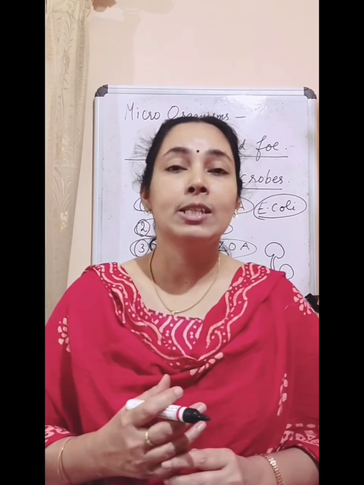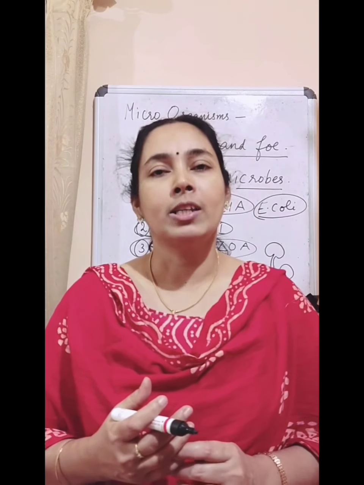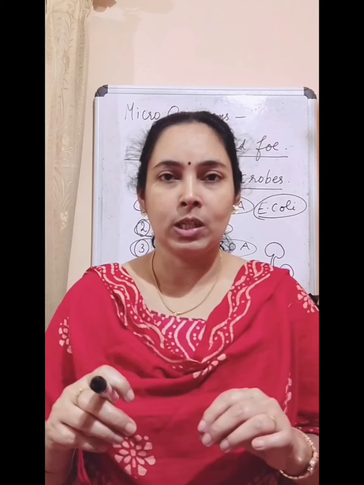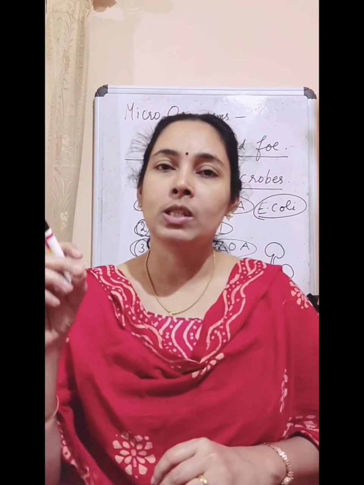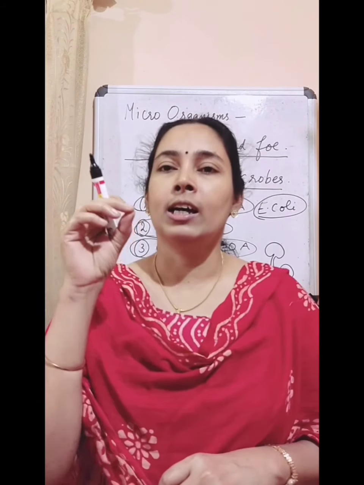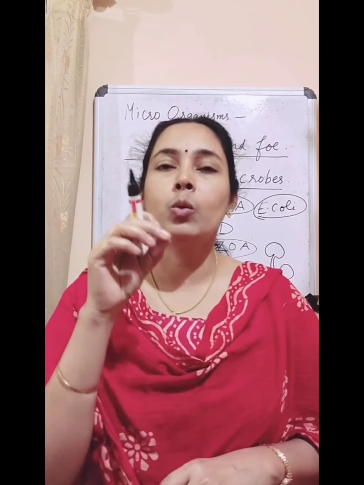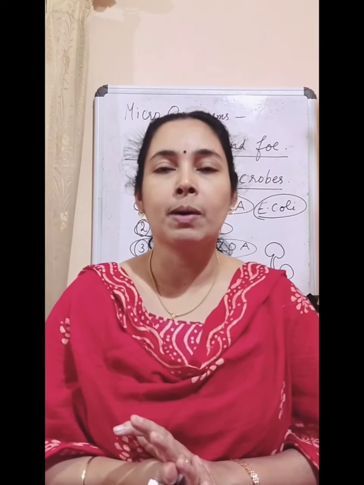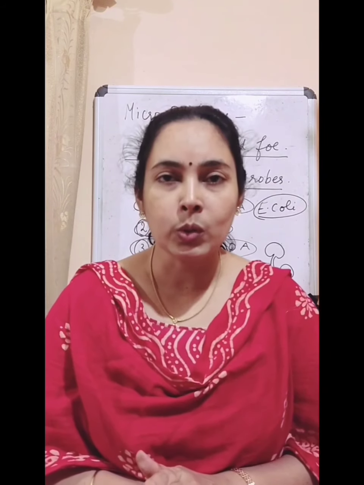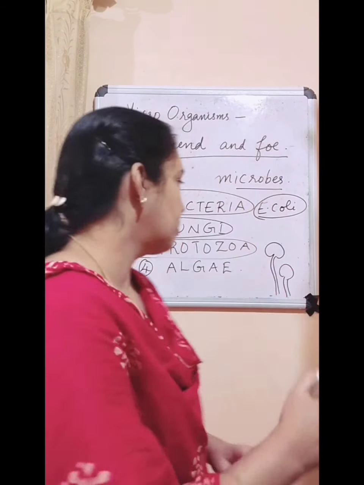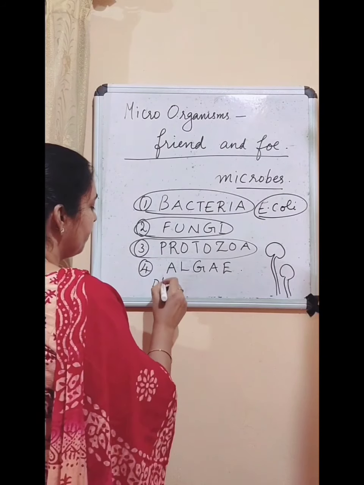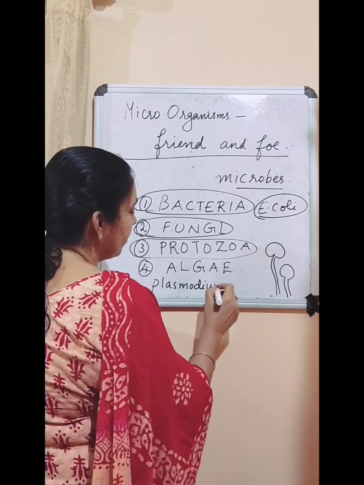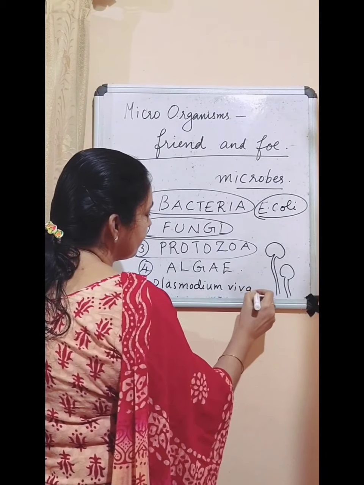And do you know the disease malaria? You have studied that it is carried by mosquitoes. And these mosquitoes are carrying the microorganisms which cause the disease. And the microorganism that causes malaria is a protozoa called Plasmodium vivax.